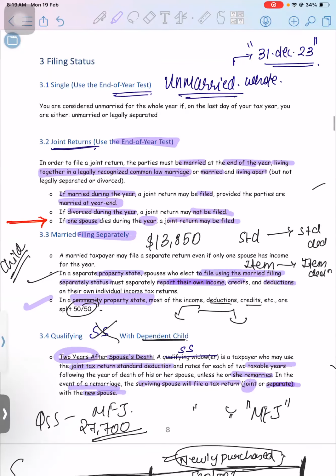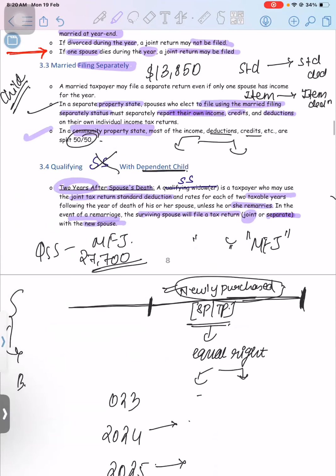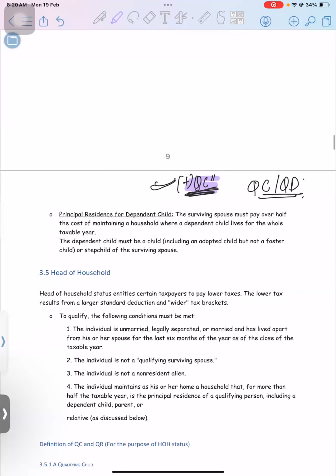See, MFJ, MFS, and qualifying surviving spouse is clear for everyone. Now, in QSS, there is one small criteria that there has to be a qualifying child along with the spouse. Okay, and that qualifying dependent child should have the principal residence with the spouse only.